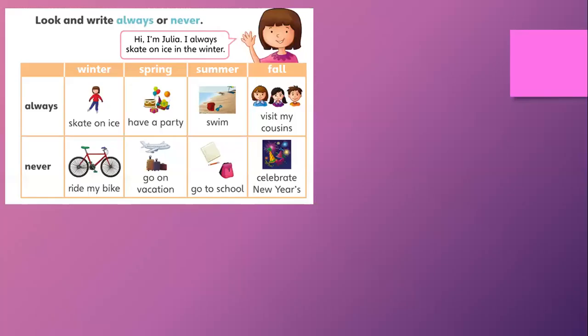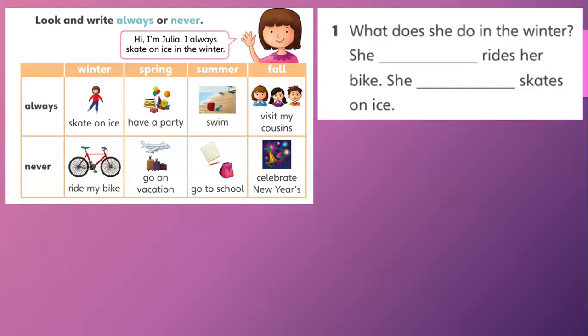Okay, next, we're going to write either always or never. We're going to fill in information about Julia. Julia says, hi, I'm Julia. I always skate on ice in the winter. So let's answer the questions about Julia. We're going to look at the box, the images, the information that we have, and fill in the blanks. Number one, what does she do in the winter? She rides her bike. That's in the category of never. So she never rides her bike.